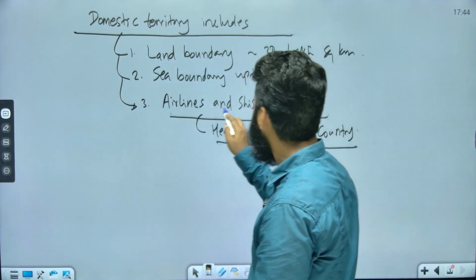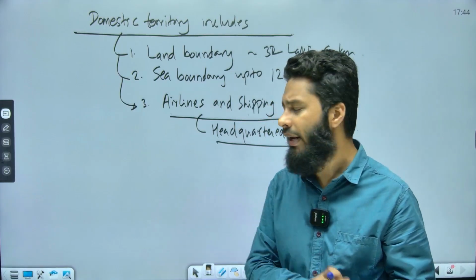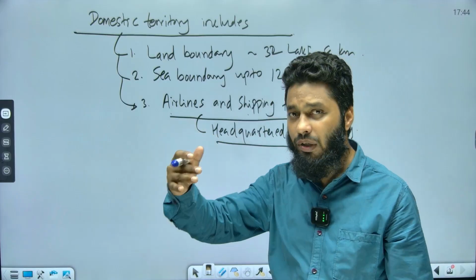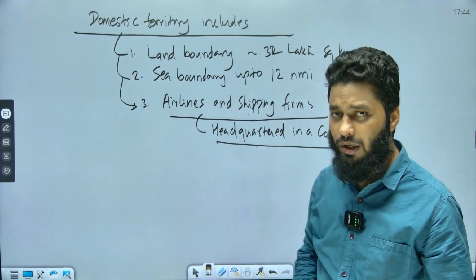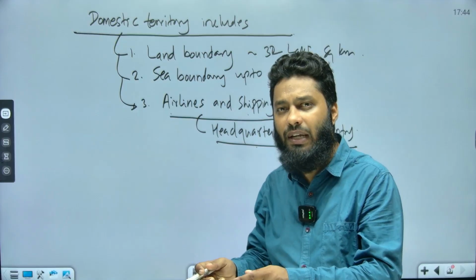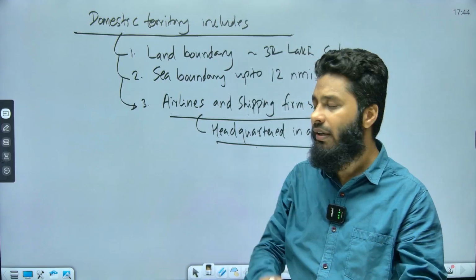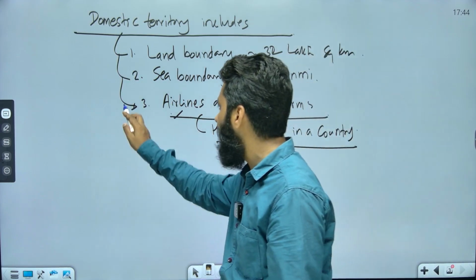So for airlines and shipping, because they are involved in this global activity from one place to another place, they are generating value even outside the domestic territory of the country where they are headquartered. But whatever business they carry out in other parts of the world will be added into India's GDP, right? So it is related to the airlines and shipping industry.